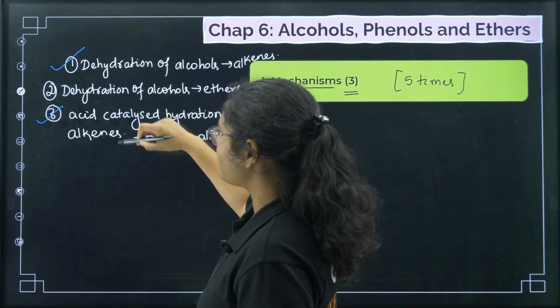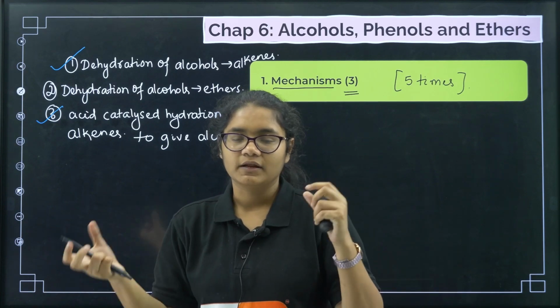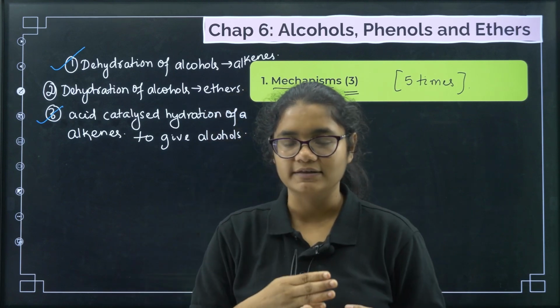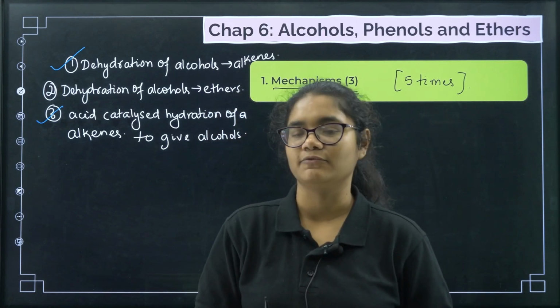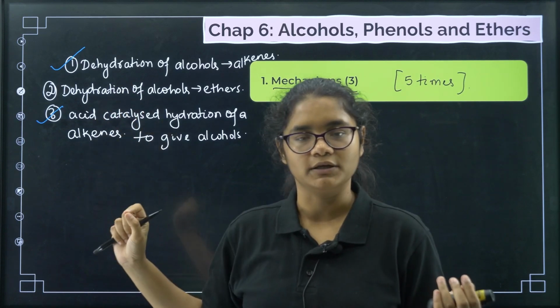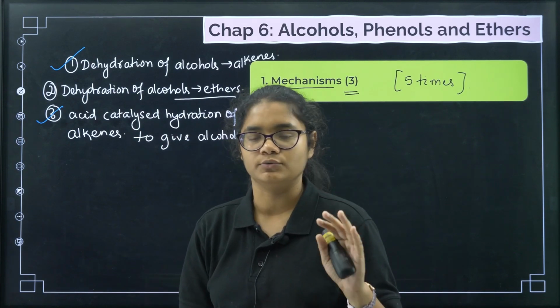So these 2 are opposite reactions, or you can say the reactants and products are interchanged. So please be very careful when you read the question, read it 2 times for this type of question, and understand which mechanism is asked and which one to be used. Okay. Then preparation of ether, this mechanism also you need to learn.